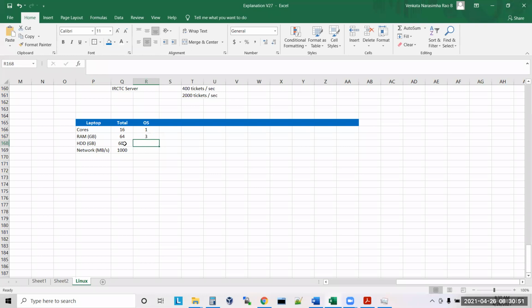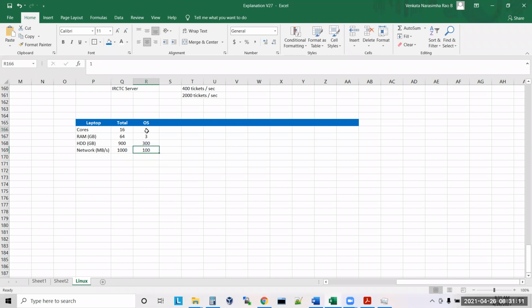How much hard disk? Let's say I have 900 GB hard disk. In that, I have given 300 GB for the OS. Network: if I connect to the internet, it will take some, otherwise no. Let's say 100 MB per second is more than enough. I have 1000 MB, right?